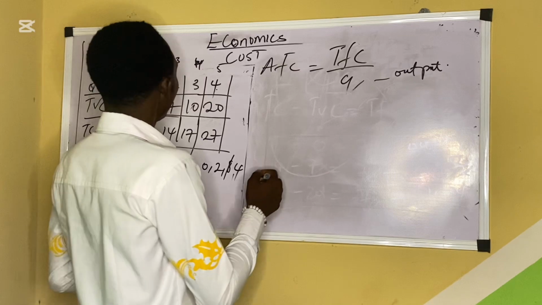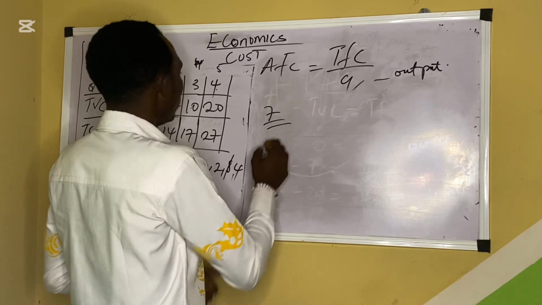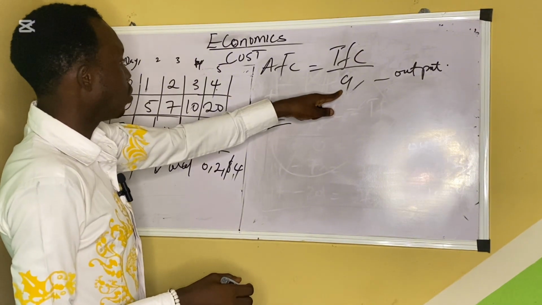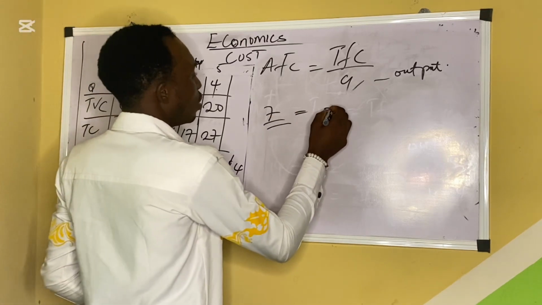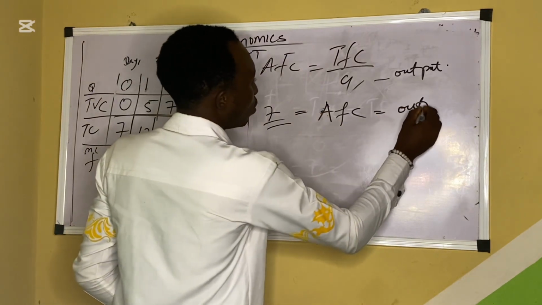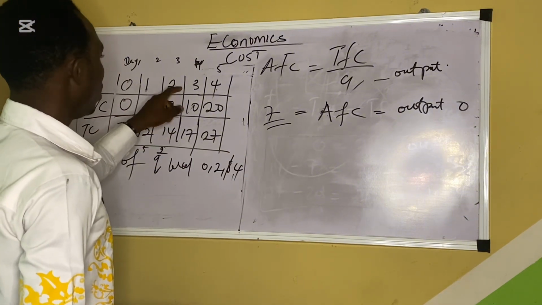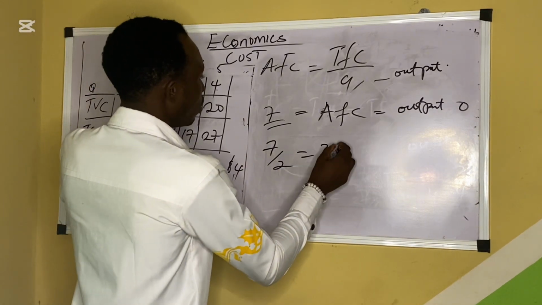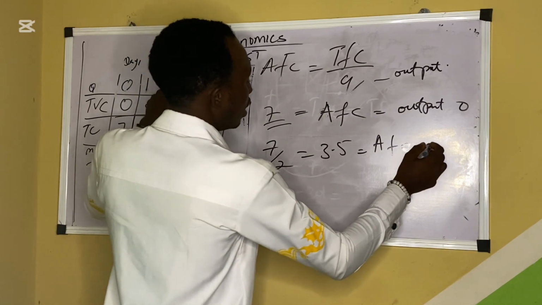So since the total fixed cost for the first one is 7, and there was no output, because the output is 0, for that day the total fixed cost is 7, so we have 7 as AFC, average fixed cost, for output 0. For output 2, there is output here. They have 2 bags of rice. So you say 7 divided by 2. So you have 3.5. So AFC is 3.5 in that day.